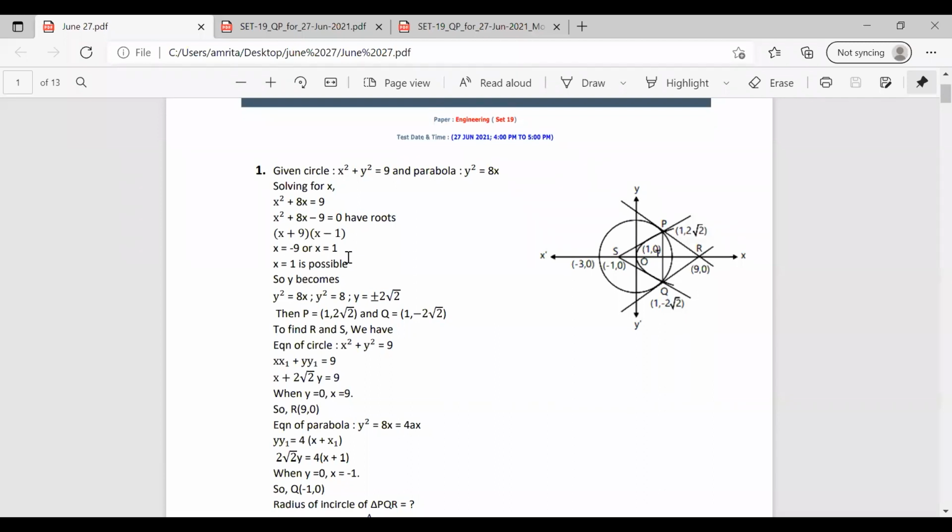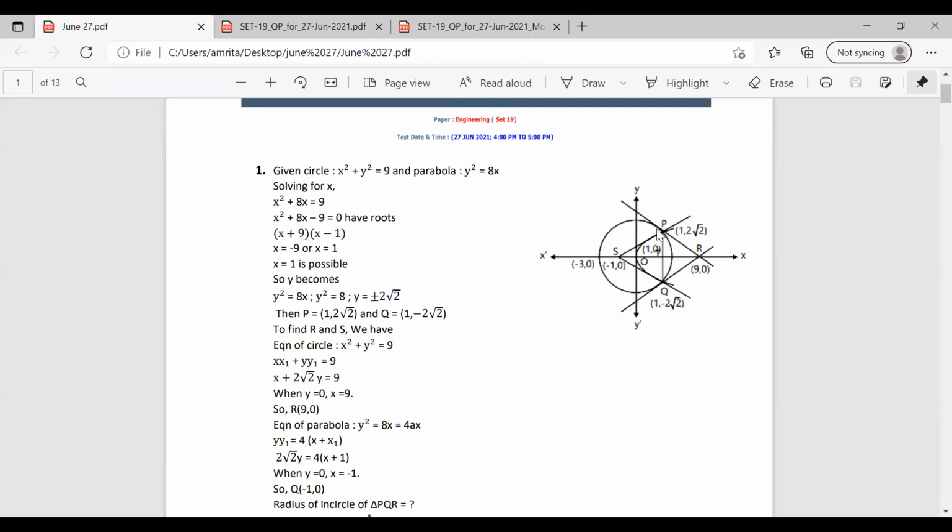The negative value is not possible, so we take the positive value. So the value of x becomes 1. Now solving for y, we know y square equals 8x. X is 1, so y becomes plus or minus 2 root 2. So after solving these two equations, we obtain the values for x and y.